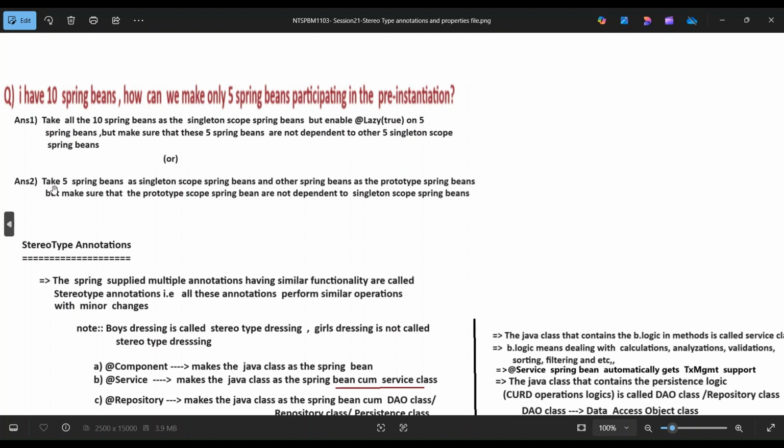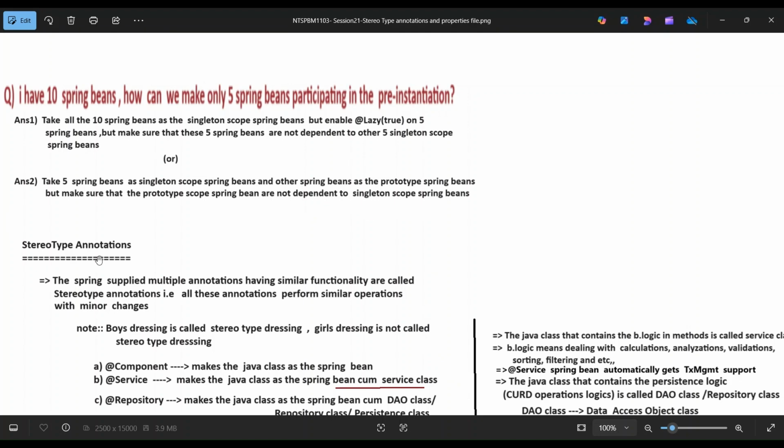Answer number 2: take 5 Spring Beans as singleton scope Spring Beans and the other Spring Beans as prototype Spring Beans, but make sure that the prototype scope Spring Beans are not dependent on singleton scope Spring Beans.